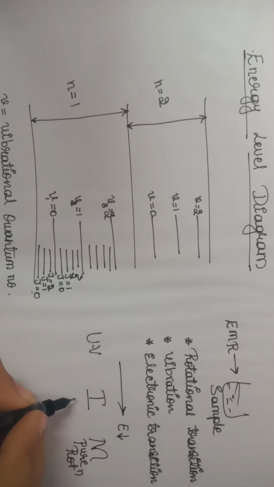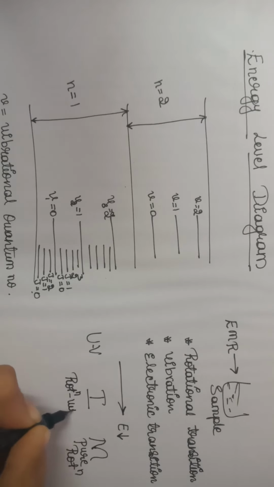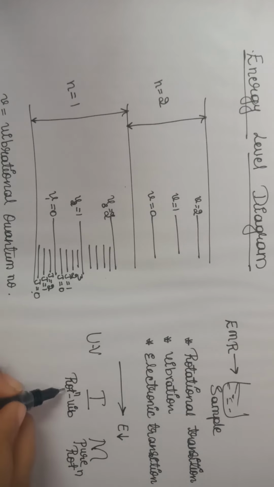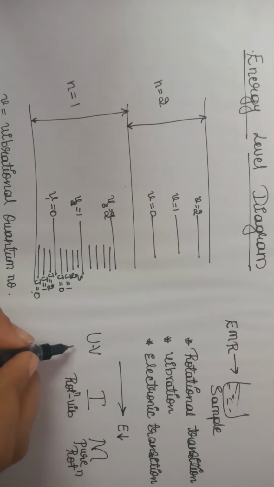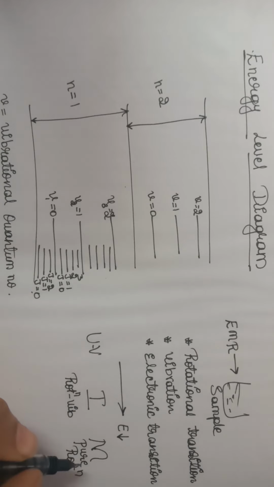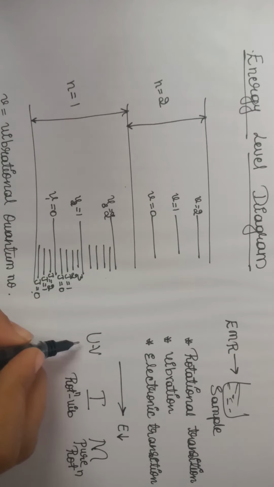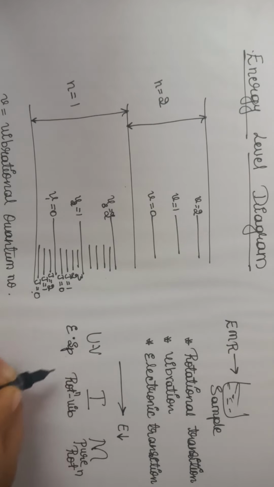When you pass a little bit higher energy radiation, that is infrared radiation, you will get both rotation and vibration. Hence it is called rotational vibrational spectroscopy. When you pass a little bit higher energy than infrared and microwave, that is the UV visible region, you will get electronic excitation. Hence we get electronic spectroscopy.